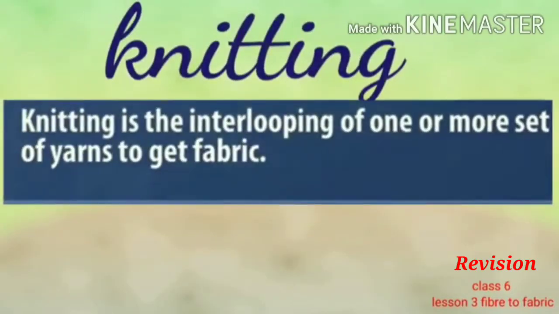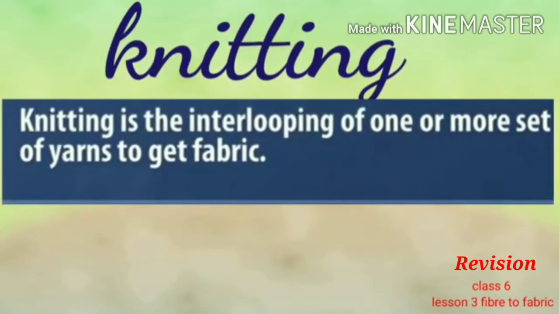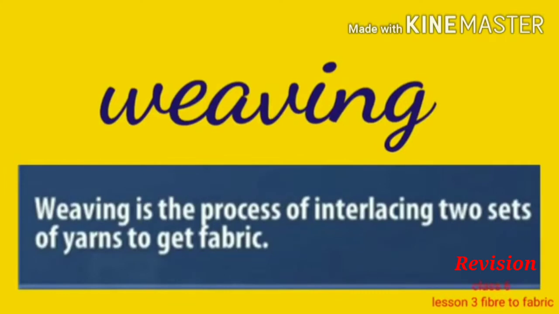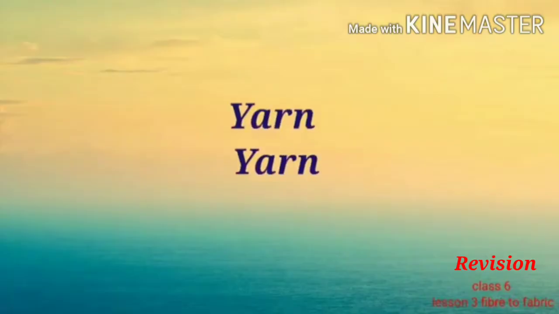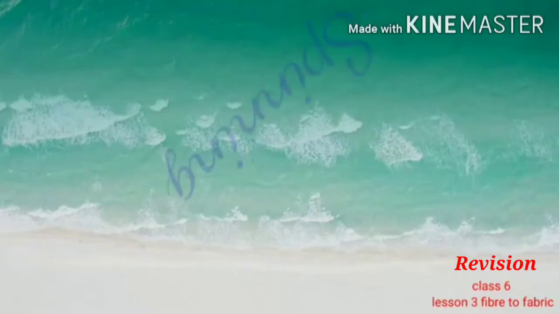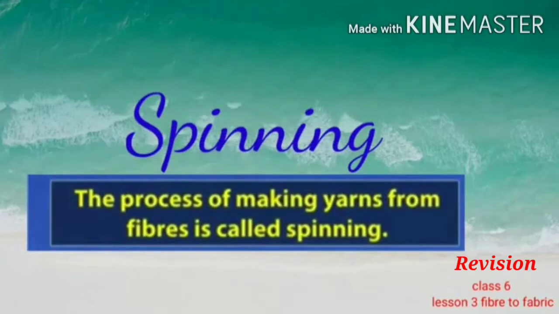Next keyword is knitting. Knitting is the interlooping of one or more sets of yarns to get fabric. Next keyword is weaving. Weaving is the process of interlacing two sets of yarns to get fabric. Then yarn. Yarn means spun thread used for knitting, weaving or sewing. Next keyword is spinning. The process of making yarn from fibers is called spinning.